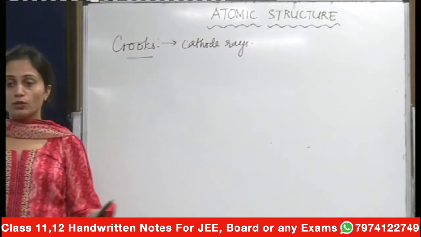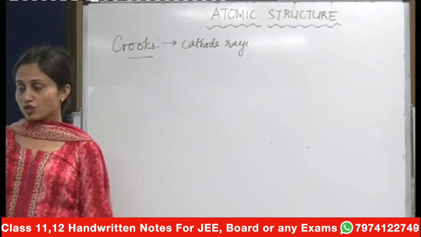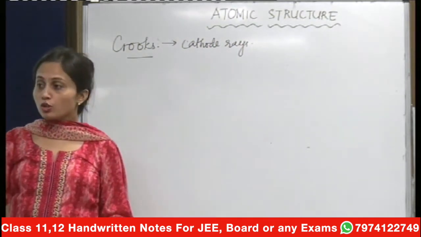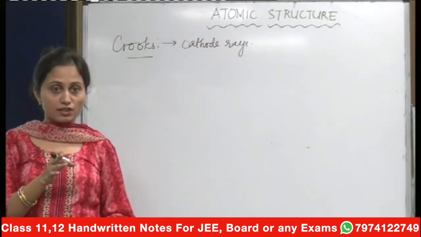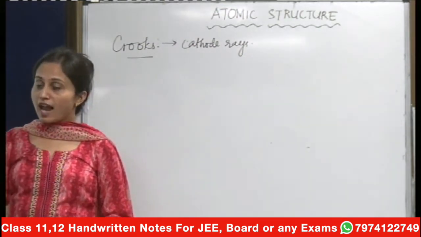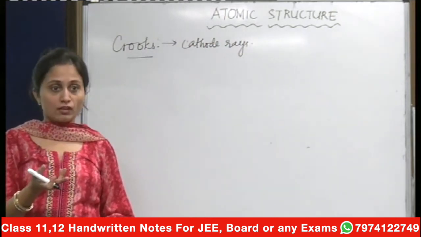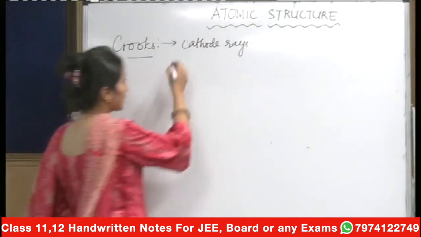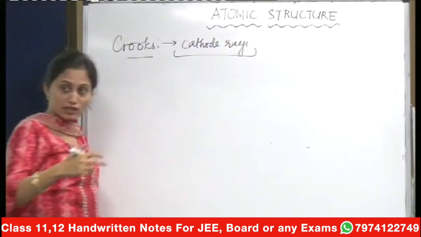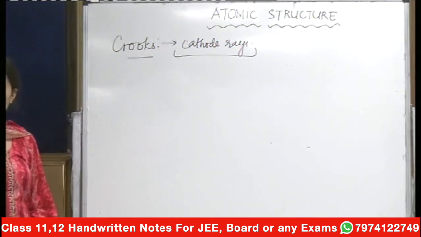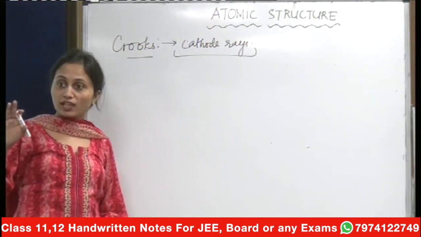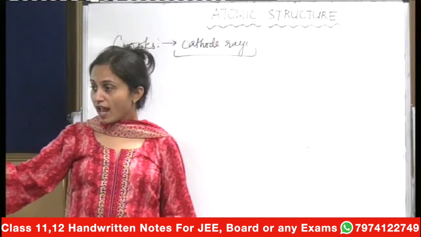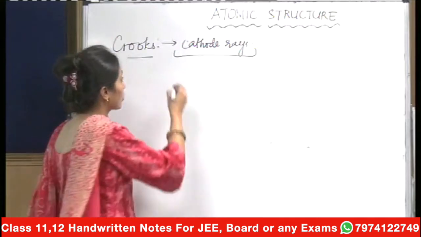So what he did was he took a gas discharge tube. A gas discharge tube is the one in which you have two electrodes set at a very high potential. Some kind of rays were generated there, and those rays were deflected by the positive part. They were attracted towards the positive part. So basically it was found that the rays generated from the elements used for study at that time were nothing but cathode rays. Cathode rays are nothing but a beam of negatively charged particles, and those negatively charged particles were called